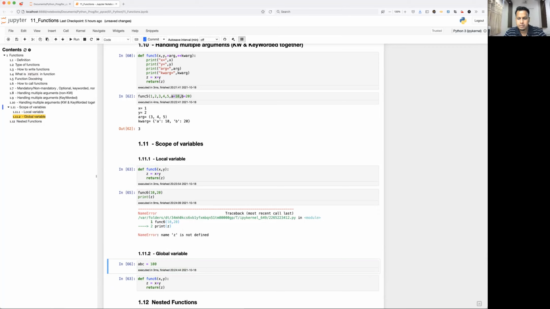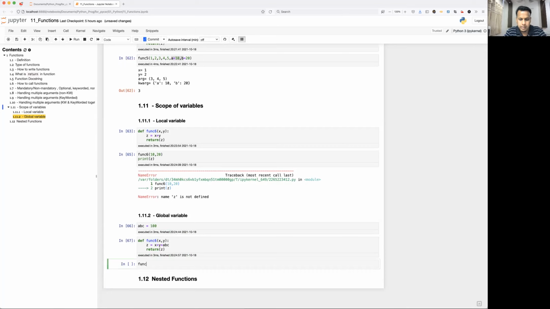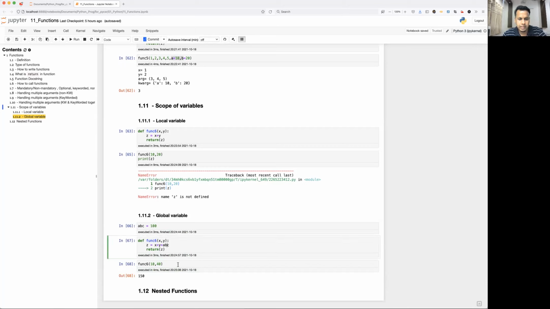You are free to use it anywhere, wherever you want. So I can use it in function 6, plus ABC. Now let's call function 6 with 10 and 40. So 10 plus 40 is 50, plus 100, that is 150. It is not going to throw an error because ABC is defined outside the function. It is by default global.